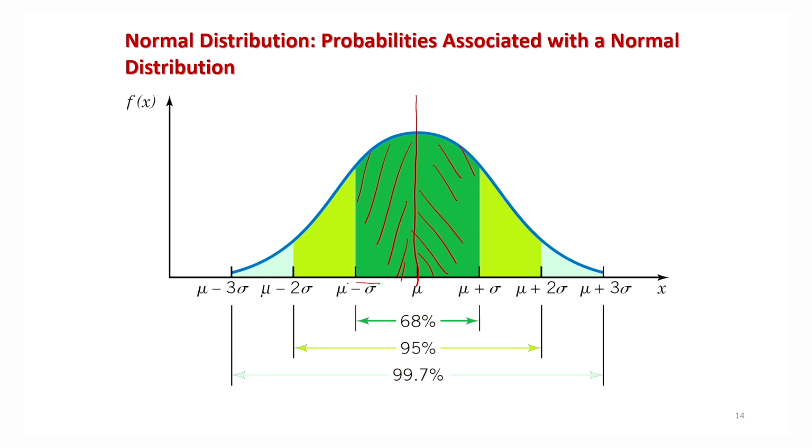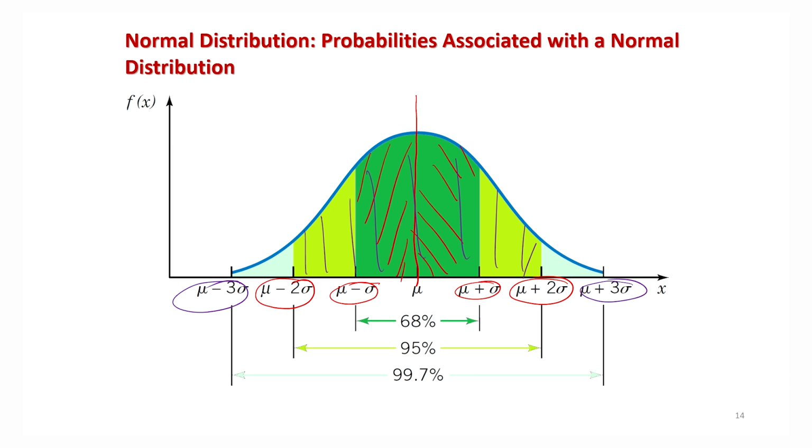These limits mu minus sigma, mu plus sigma are there, and similarly you have mu minus 2 sigma, mu plus 2 sigma, in which this area is covered. And similarly, this is the area between mu minus 3 sigma and mu plus 3 sigma.